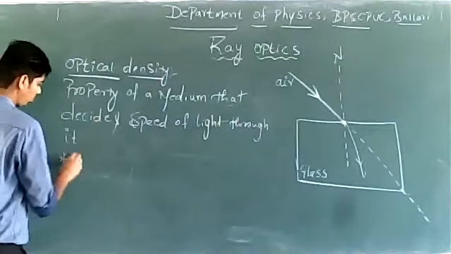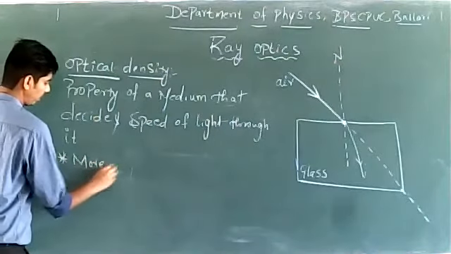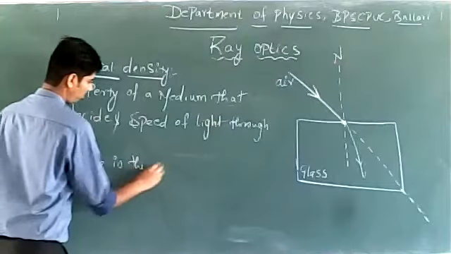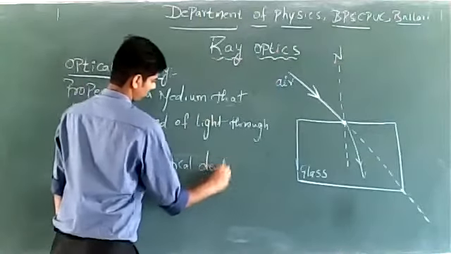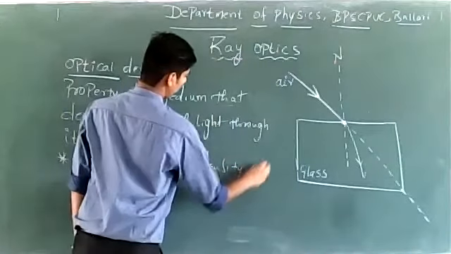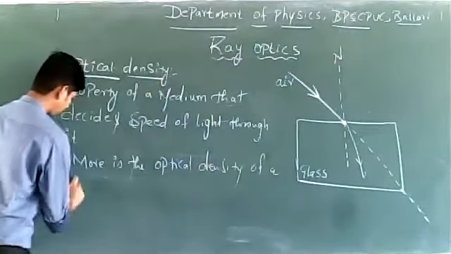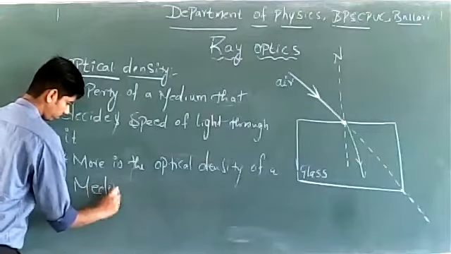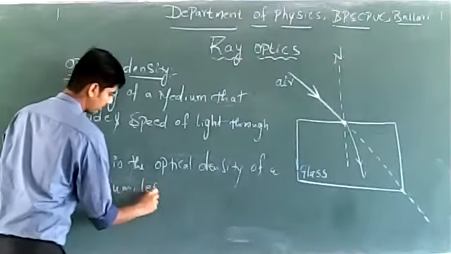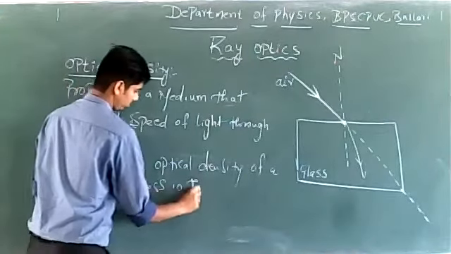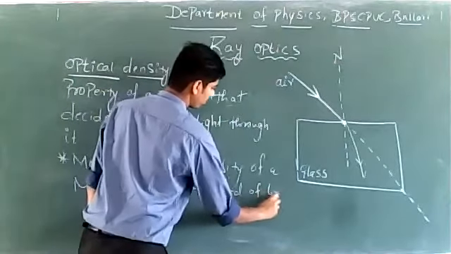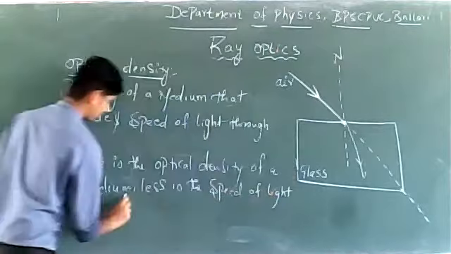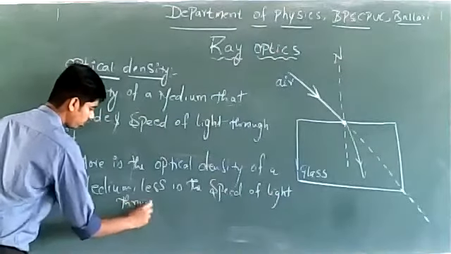And as I have told you, more is the optical density of a medium, less is the speed of light through it.